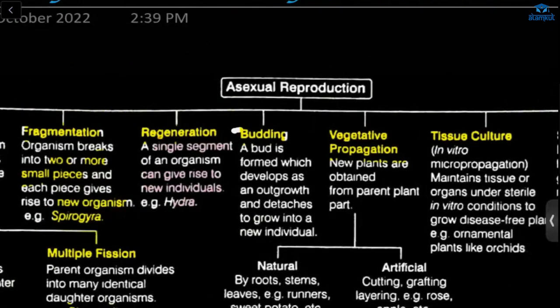Next, budding. From the bud, a new individual develops. A bud is an outgrowth. The new organism will develop, then it will grow, detach, and form a new individual.